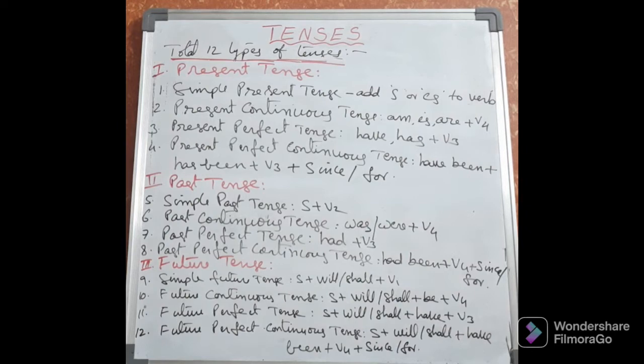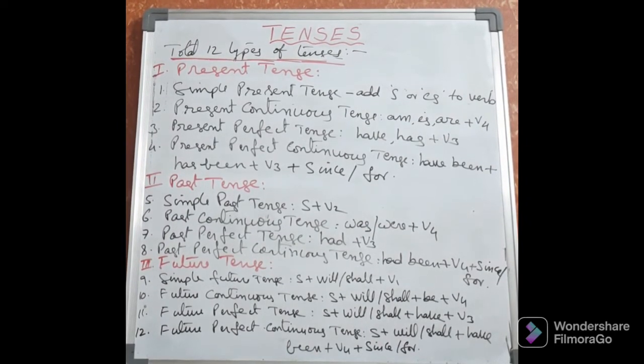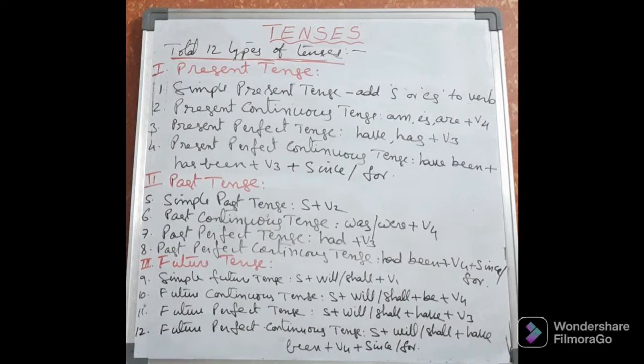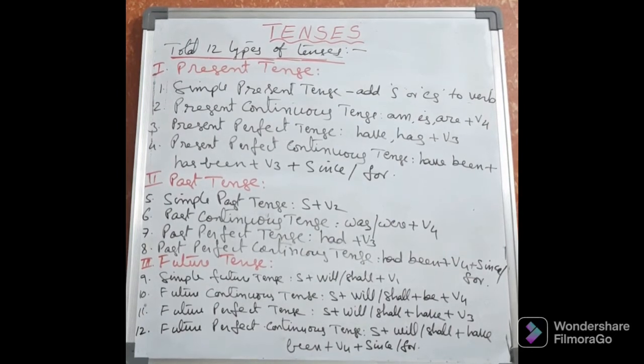You must remember, V4 means adding ing to the verb. V1 plus ing: go, going; write, writing; read, reading; walk, walking. So in the past the work was in progress. That type of sentences we write in past continuous tense.